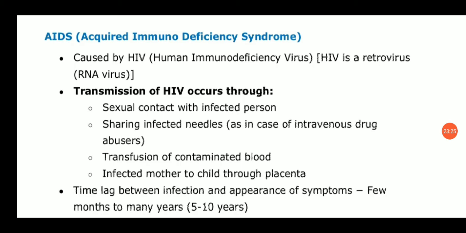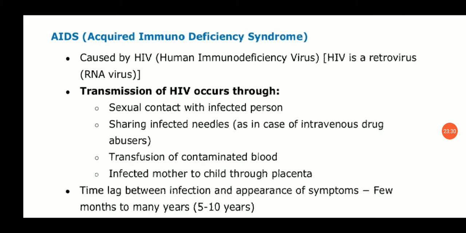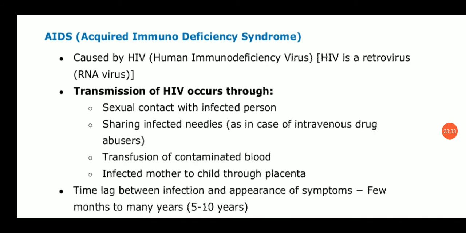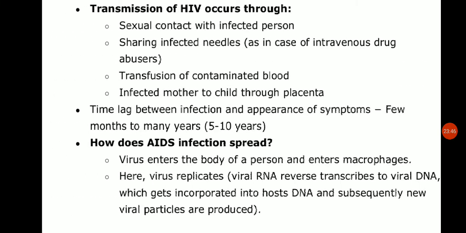The time lag between infection and appearance of symptoms is much longer. It means after infection, it is not necessary that symptoms appear immediately. It can take time to appear, right from a few months to many years, even 5 to 10 years, for the appearance of symptoms. Transmission of HIV occurs through all these routes. I explained already: sexual contact with the infected person, sharing infected needles, transfusion of contaminated blood, meaning the blood contains that HIV, and infected mother to the child through placenta.